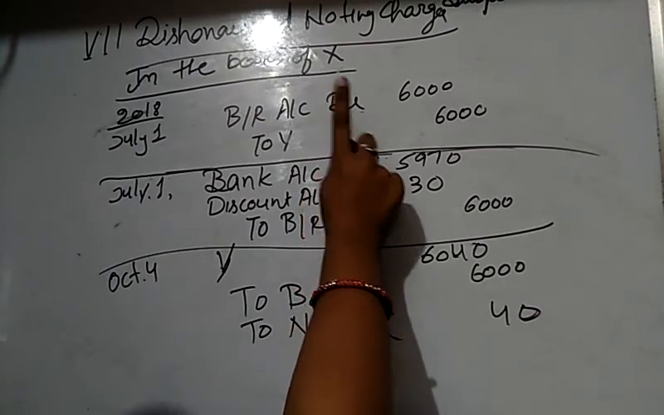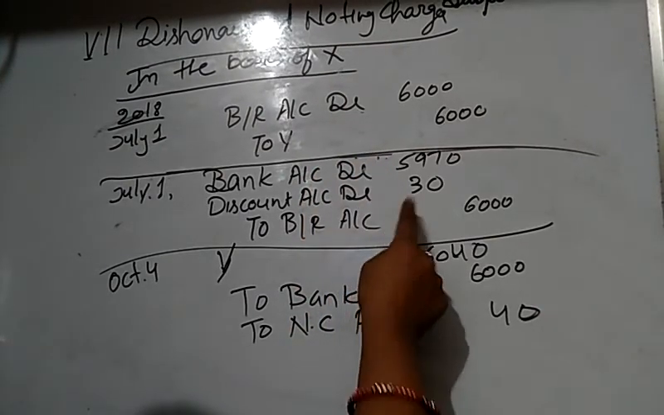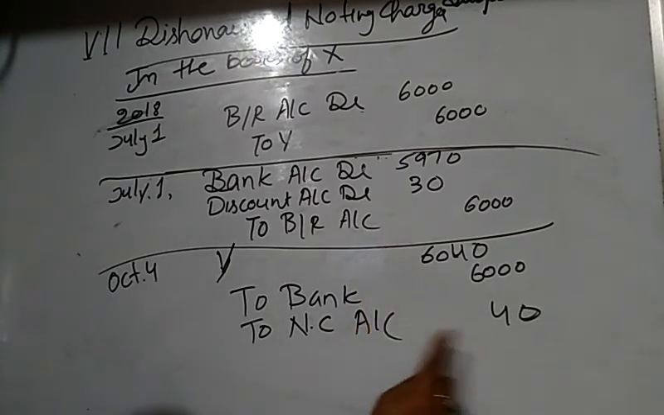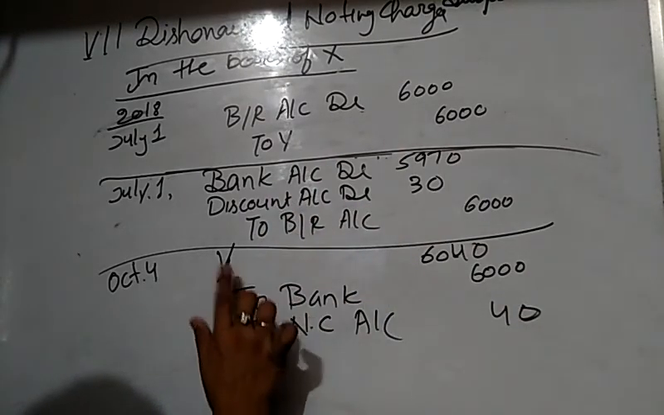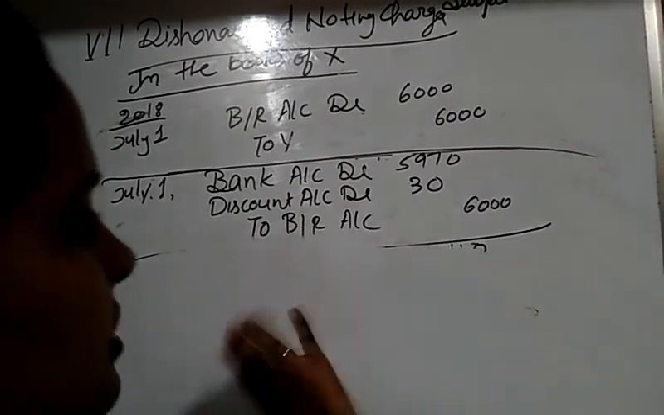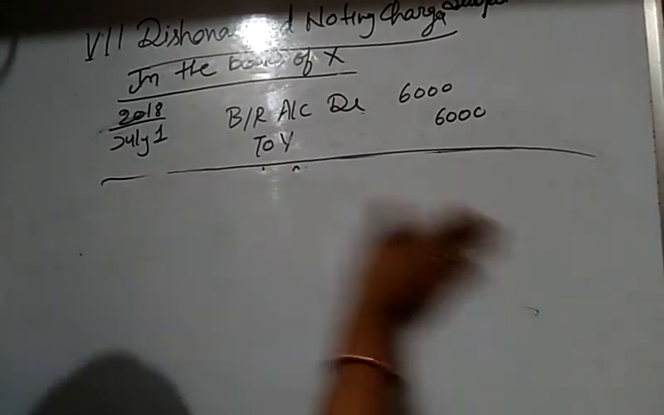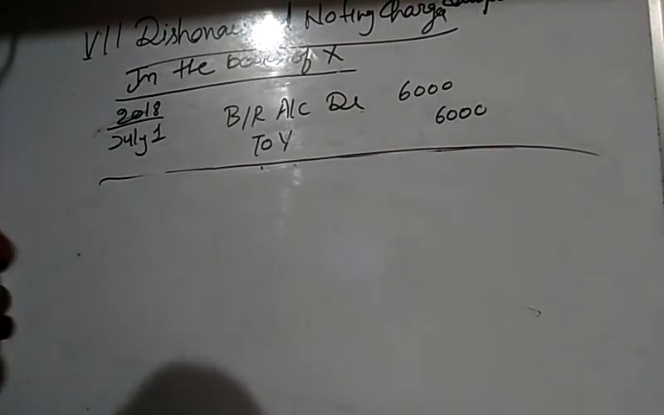First, the bill is accepted, and the entry is the same. Second, he discounts the bill from the bank. After that, when the bill is dishonored, the bank returns that bill to Y, with the noting charges amount. Okay, because at the end it is the drawee who paid the bill and also the noting charges.